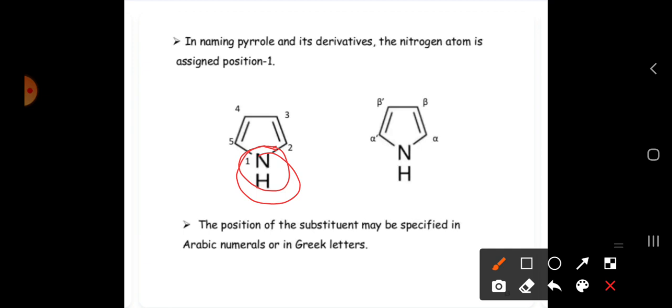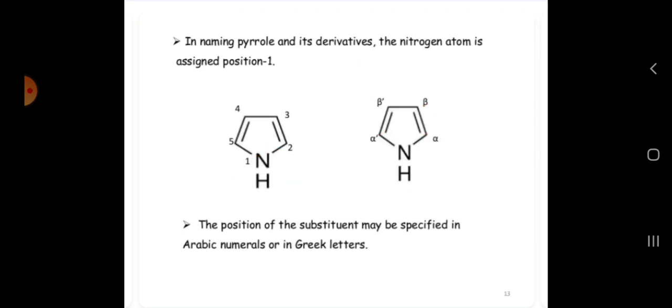And according to Greek letters, we give alpha and beta positions. This one will become alpha dash, and this one will become beta dash. In the benzene ring, we say ortho position, meta position, and the top one we call para position. But coming to here, we say alpha and beta positions, according to Greek letters.